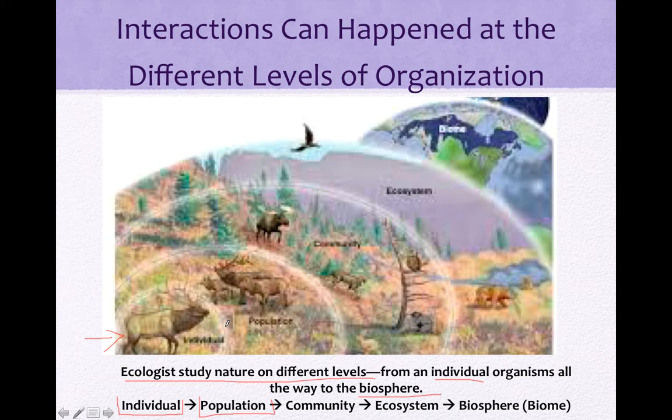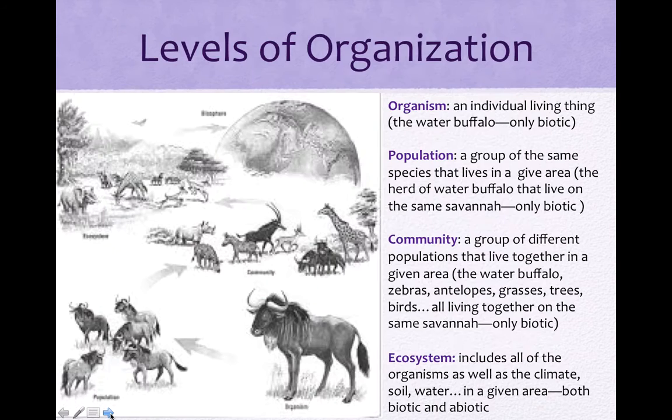Next, it would be the community. You're going to write that one down. We'll talk about each one individually in a second, but then the ecosystem, and then lastly, the biosphere, or what we call the biome, which would be the entire world.